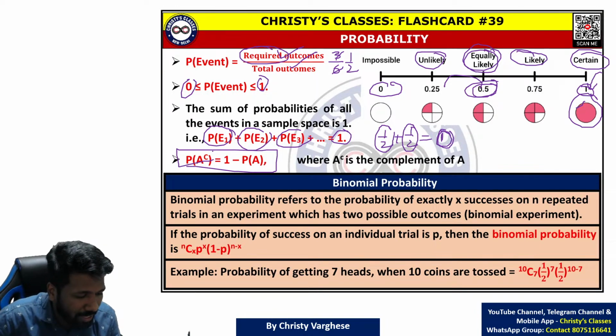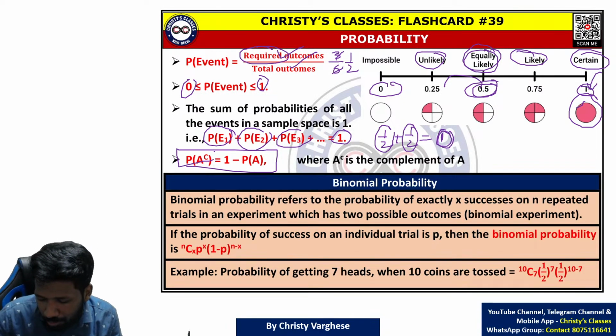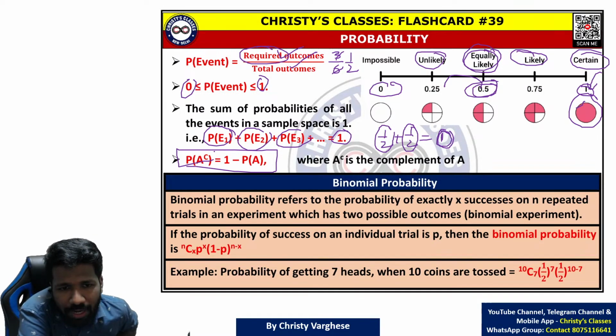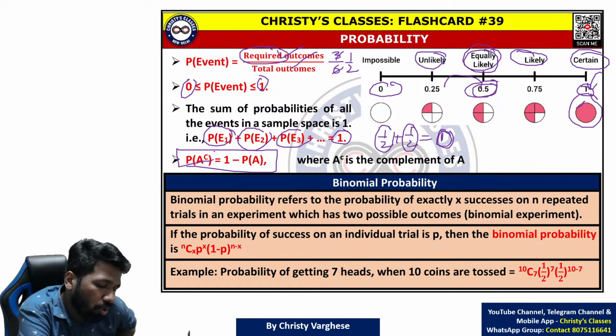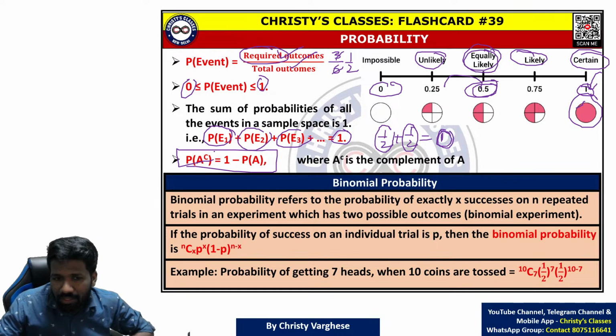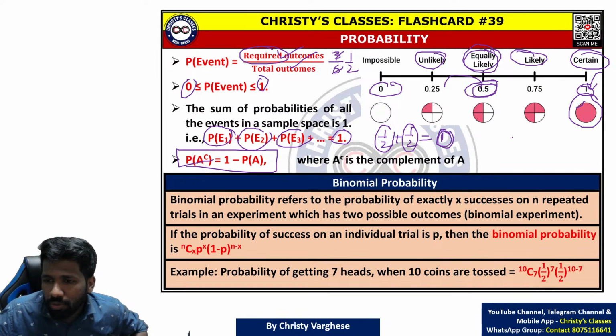What is the complement idea? For example, if I choose a random person from you, what is the chance that the person doesn't like coffee? Instead of finding the probability of people who don't like coffee, I can find the probability of people who like coffee and subtract it from the total probability. That is called complement probability. For example, in this class, if there are 10 people who like coffee out of 50 people, 10 by 50 is the chance